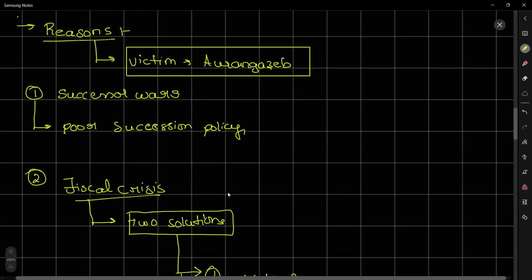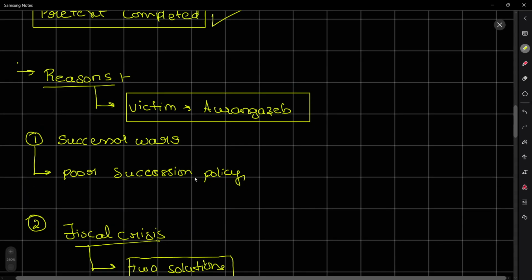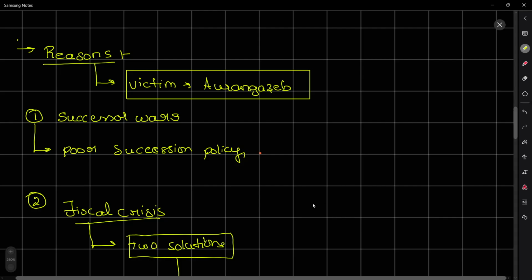What were the reasons for the decline of the Mughals? Here, there are many more culprits, but Aurangzeb became a culprit plus victim. Why he was a victim and why he was a culprit, I will be discussing with you.